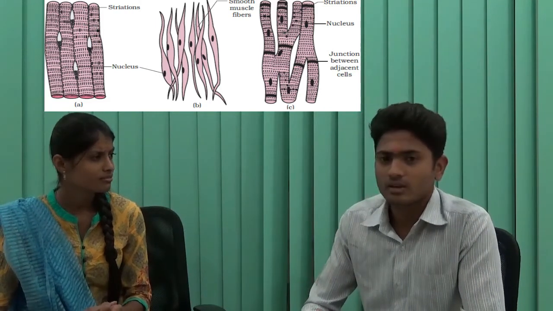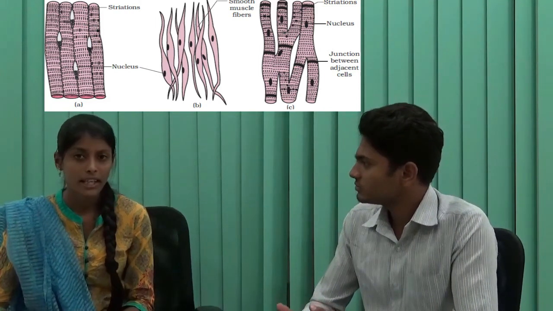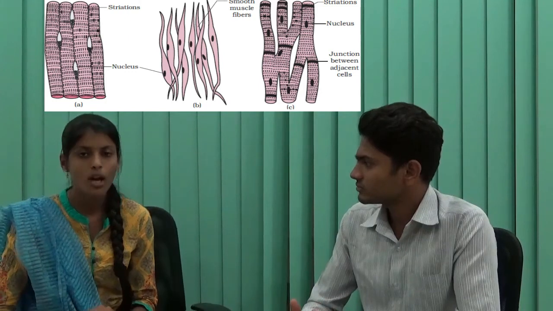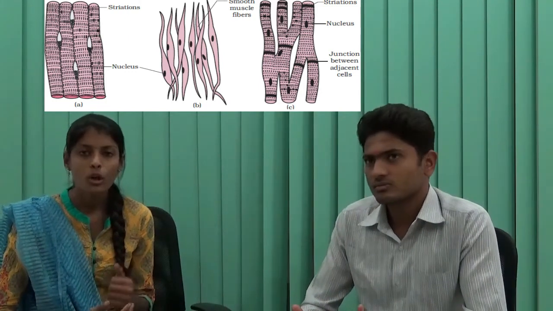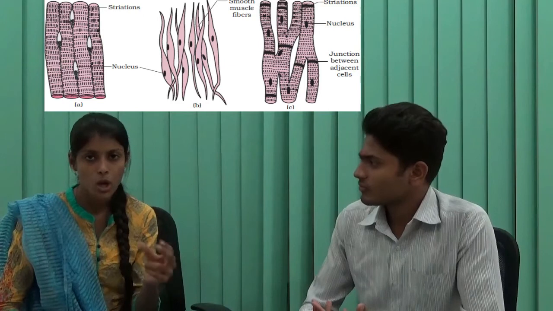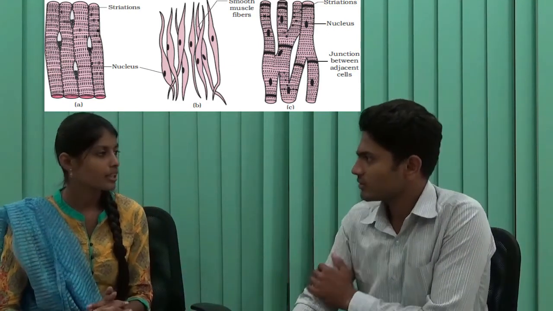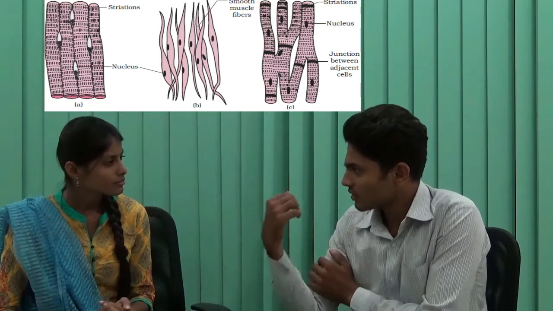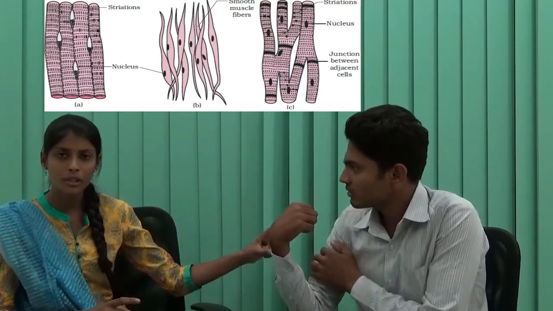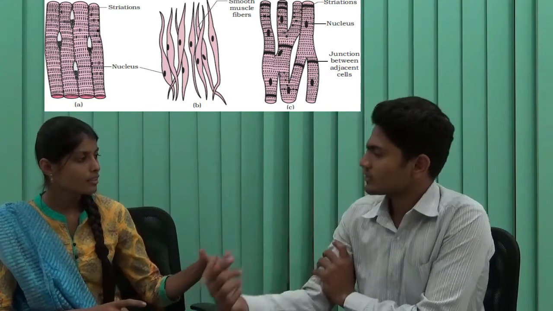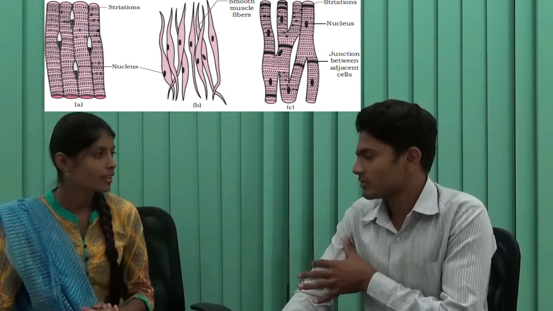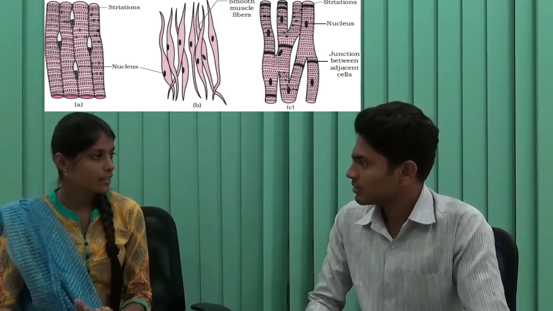And in skeletal muscle, two things happen: contraction and relaxation. During contraction, your muscle fiber will shorten, and during relaxation, your muscle fiber will be lengthened. So for the bicep, when I contract, the muscle will be shortened, and while you relax, the muscle will be lengthened. Now let's go to cardiac muscle.